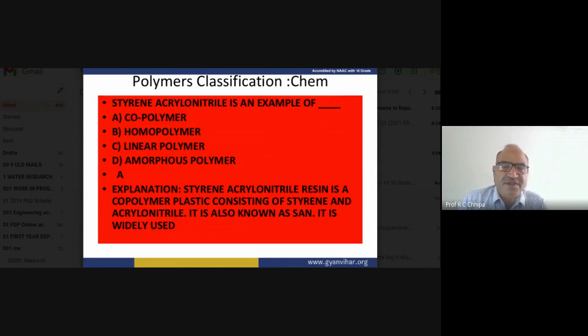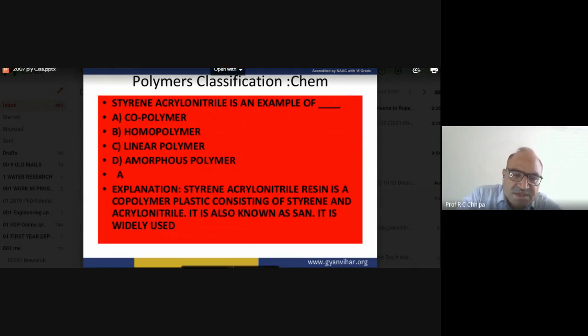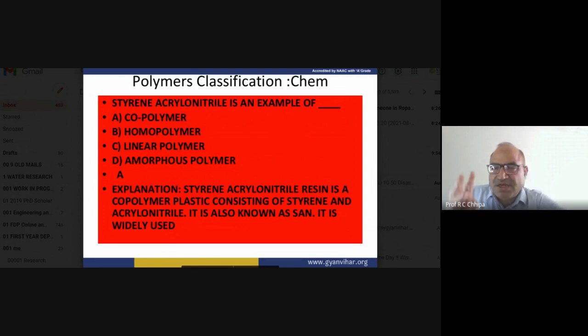Another one with three carbon atoms is propylene. So propylene, ethylene, and one more, butylene. Butylene has 4 carbons, propylene 3 carbons, and ethylene 2 carbons. So here are different carbon numbers, but artificial polymers come from carbon double bond carbon.